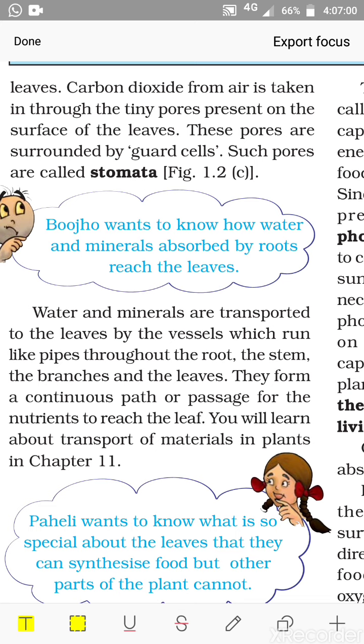So water which has been absorbed from the soil will reach the leaves through these pipelines. They form a continuous path or passage for the nutrients to reach the leaf. You will learn about transport of materials in plants in chapter 11. When we discuss transport of materials, there again we will read about how it is transported from the root to the leaves.